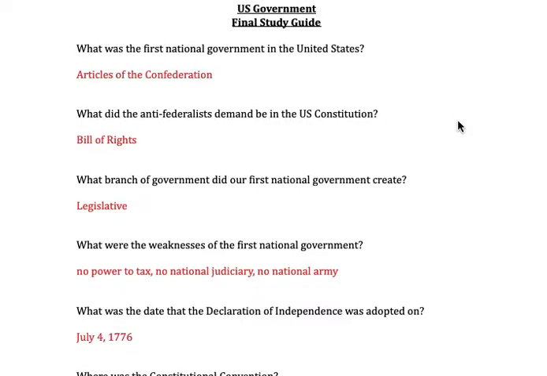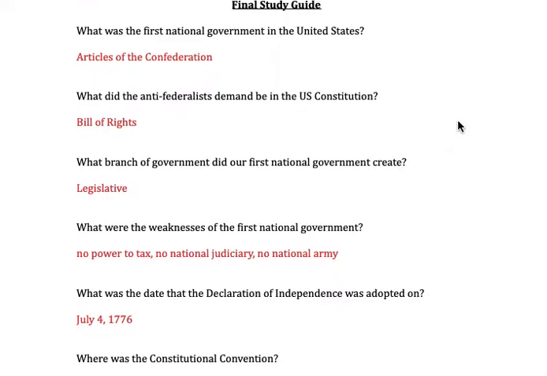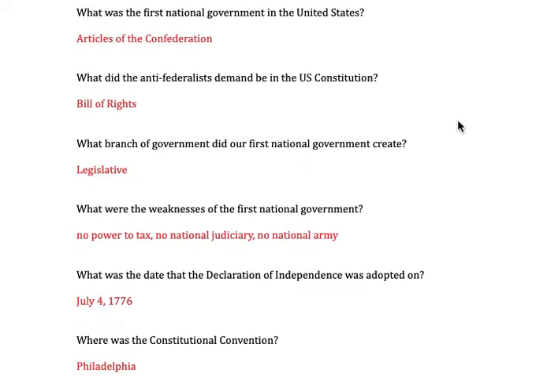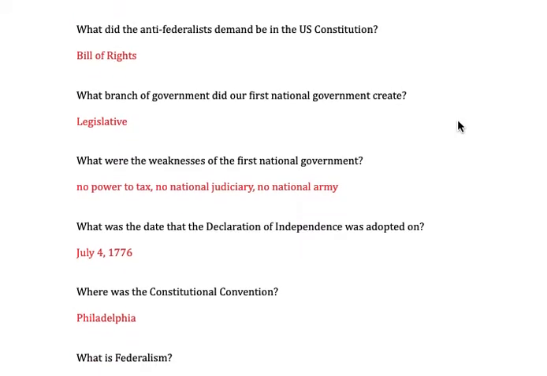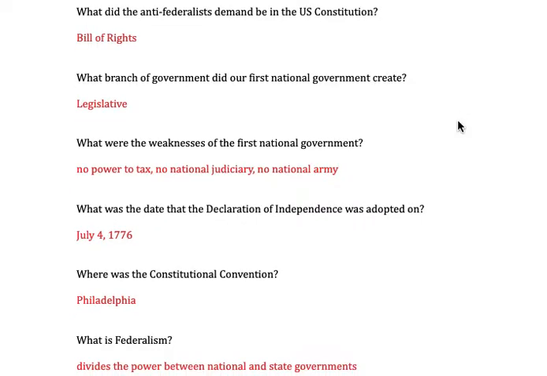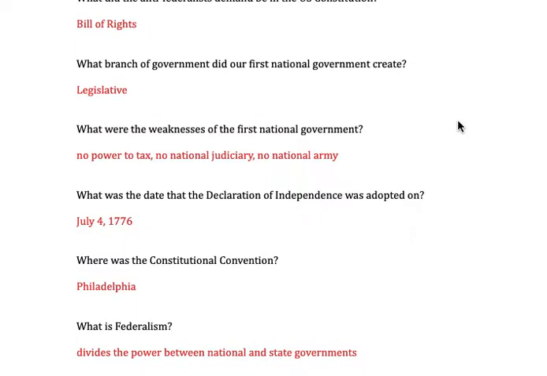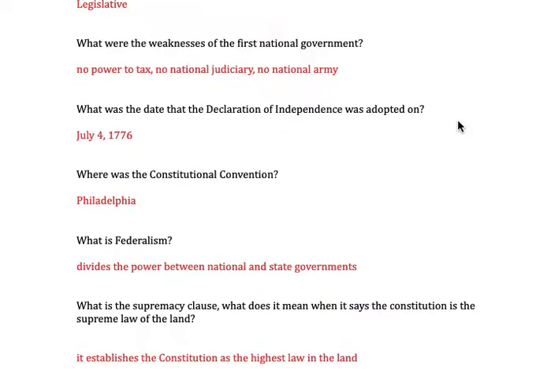The branch of government that the first government did create was a legislative branch, making the laws. But in the Articles of Confederation, they couldn't tax, so they couldn't have any money. They had no judicial branch. They didn't have a national army. They had a bunch of local militias that they had to rely on. The date that the Declaration of Independence was adopted was July 4th, 1776.